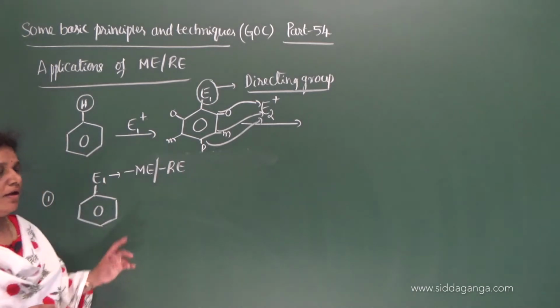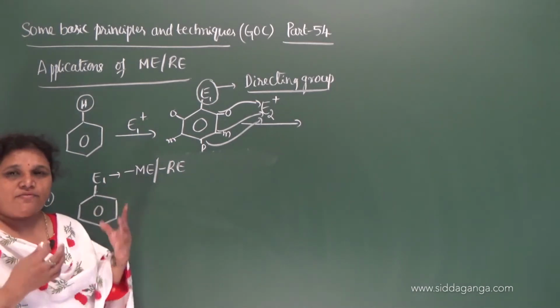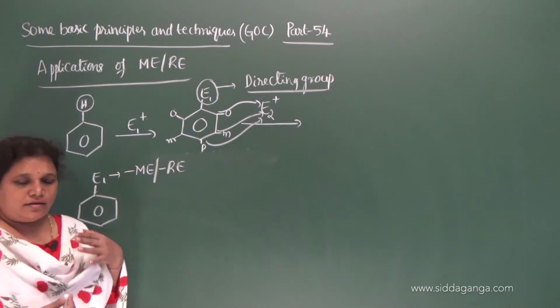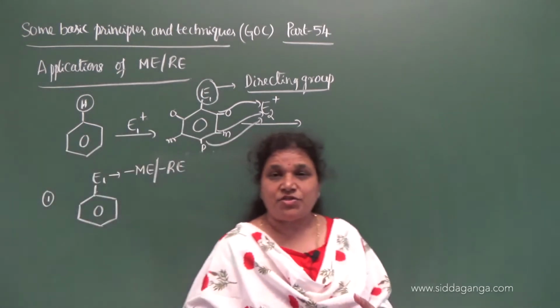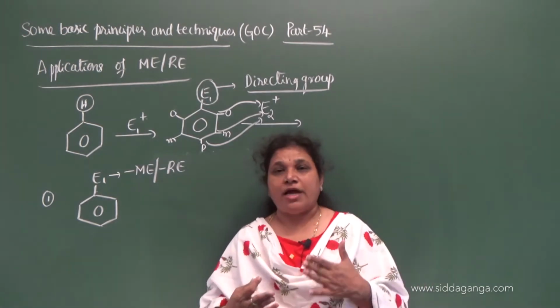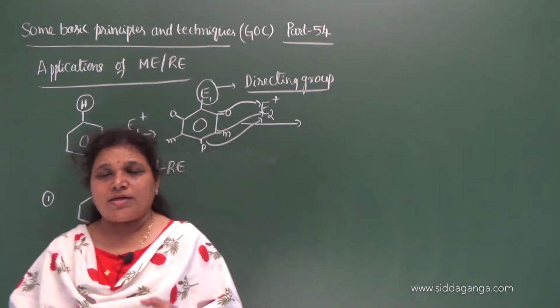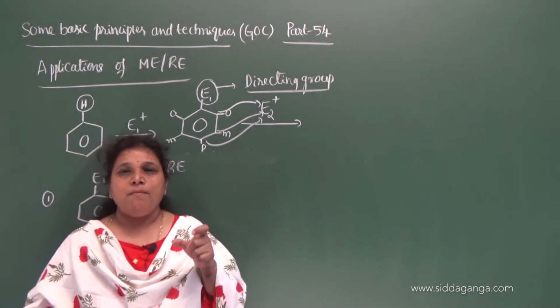When a group exerts a negative mesomeric effect, we can easily identify its nature: the key atom is bonded to a more electronegative atom through a multiple bond.